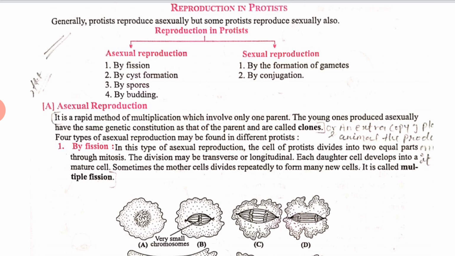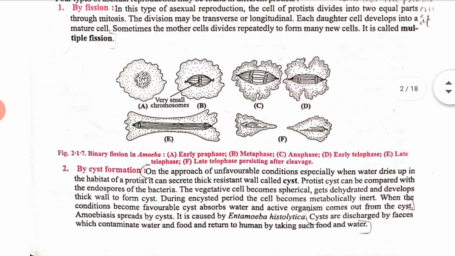By fission. In this type of asexual reproduction, the cell of Protista divides into two equal parts through the process of mitosis division. The division may be transverse or longitudinal, right? In this process, each daughter cell develops into a mature cell. Sometimes the mother cell divides rapidly to form many new cells. This is called multiple fission, as you can see in this picture also. So this is known as fission.